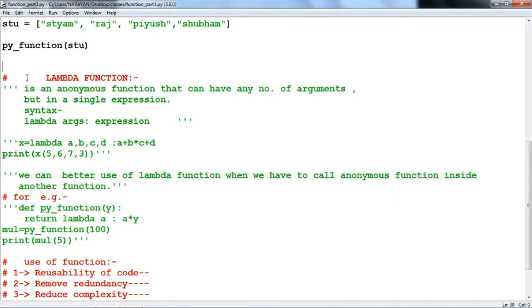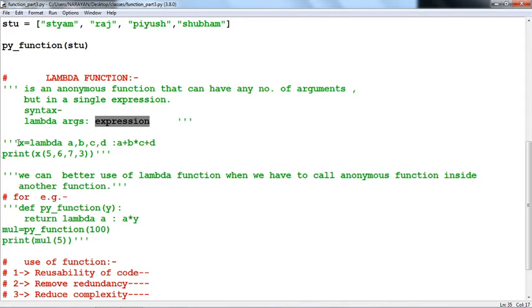Now we will talk about lambda functions. What is a lambda function? A lambda function is an anonymous function that can have any number of arguments, but only a single expression. What is an anonymous function? Anonymous means a function which has no name, without any name, unknown. In a single expression, we can pass any number of arguments. The syntax is: first we define lambda, arguments, colon, and then the expression.